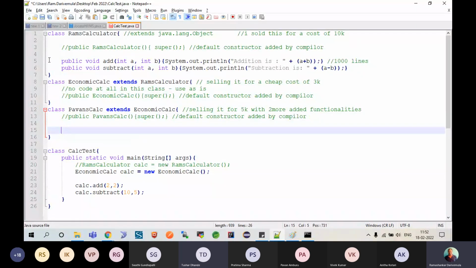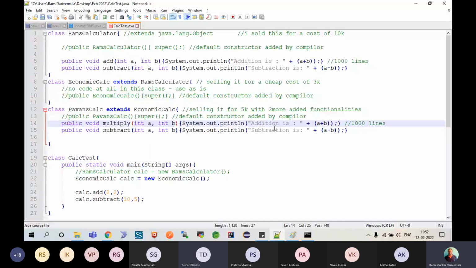One is multiplication, another is division. Multiply will say multiplication is a into b, and then I have the divide functionality, where I will say division is a by b. Right, and then he sold it in the market for 5K.